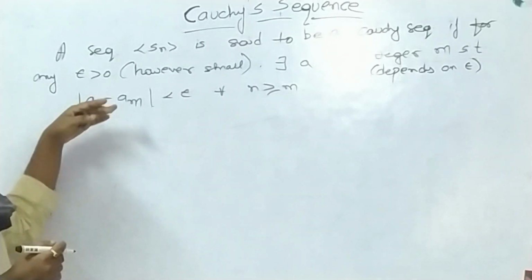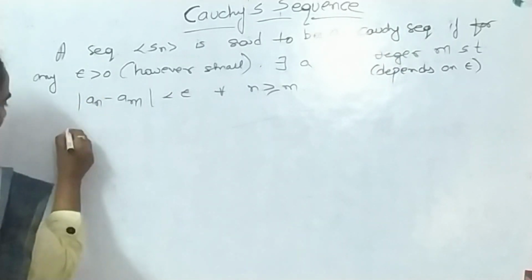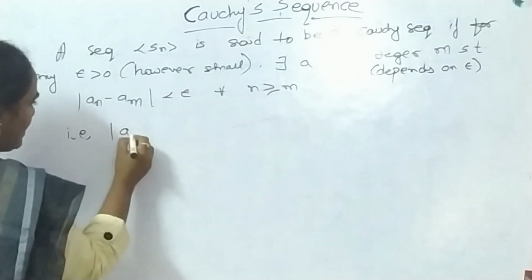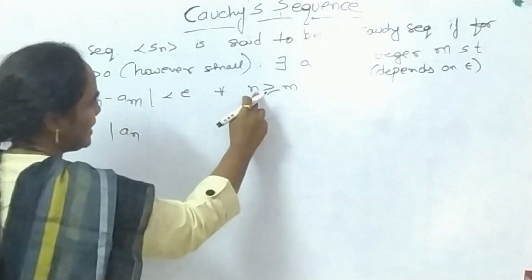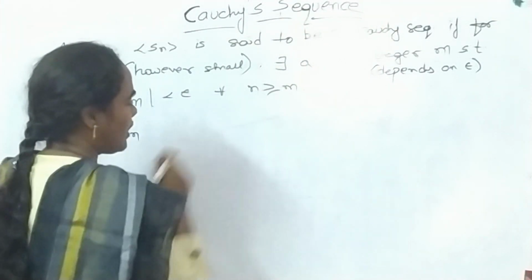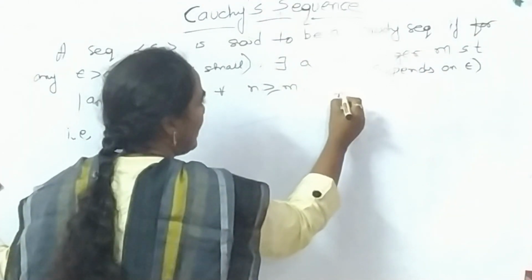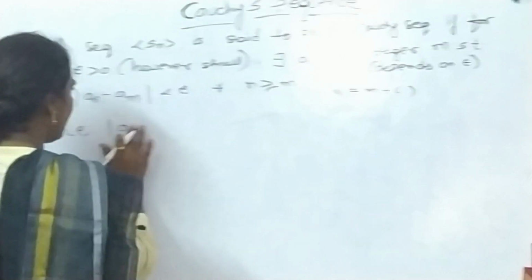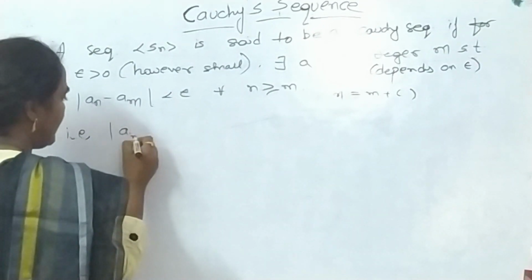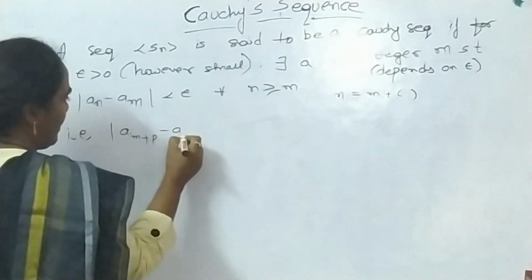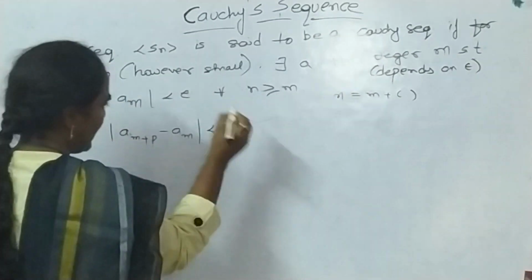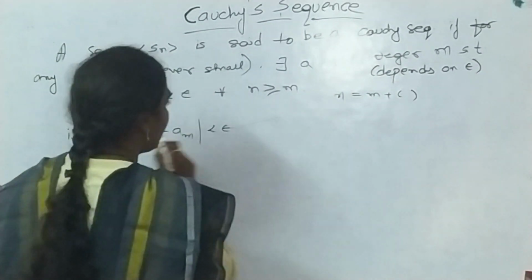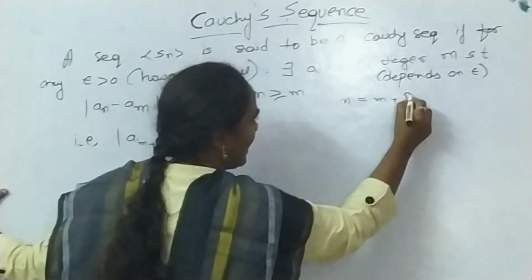We can also write this definition as follows. Since n is greater than or equal to m, n is equal to m plus something. So I am writing this n as m plus p, and modulus of a(m plus p) minus am is less than epsilon. What is this something? I am considering that as p.